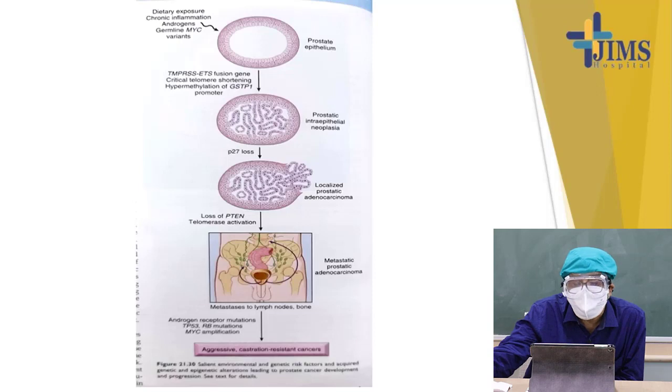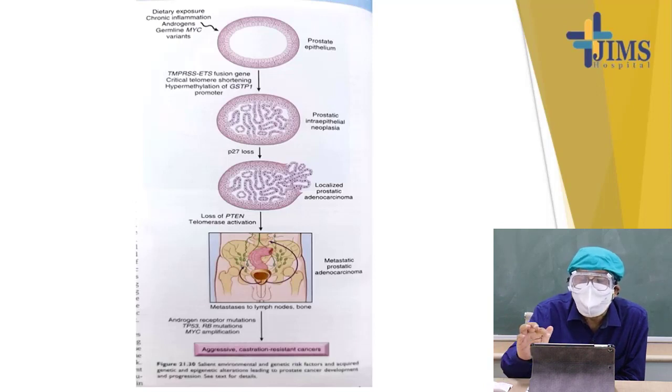Then the loss of PTEN and telomerase activation cause metastatic prostatic adenocarcinoma, with metastasis to lymph node and bone. Androgen receptor mutation, p53 and retinoblastoma gene mutation, and MYC amplification are the aggravating events of castration resistant prostatic carcinoma.